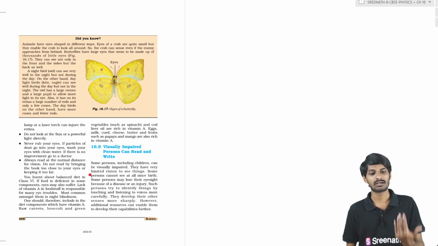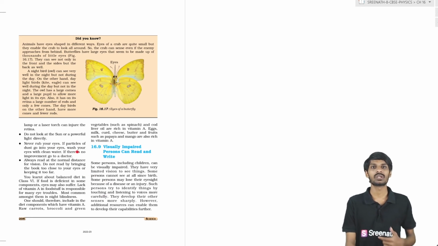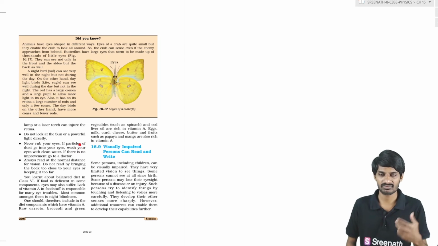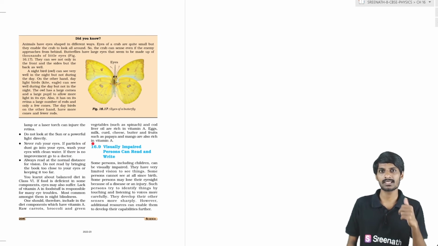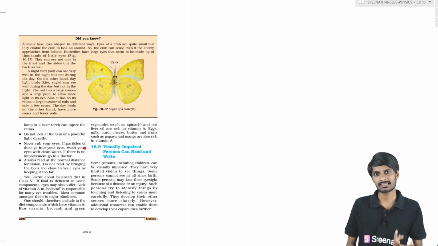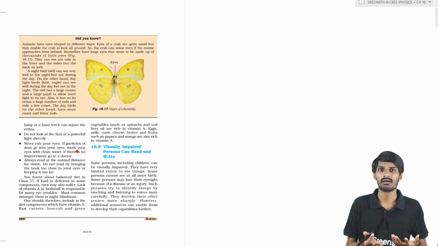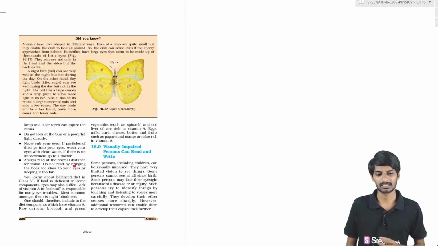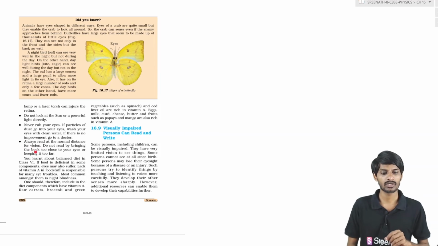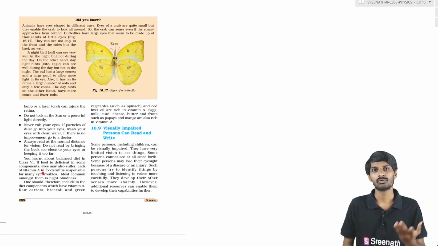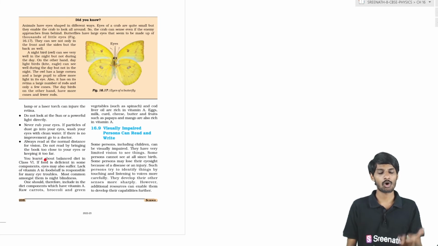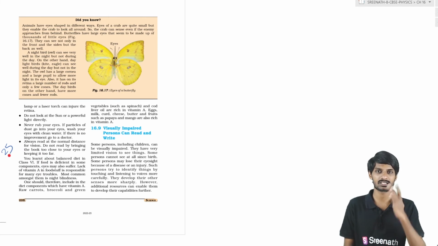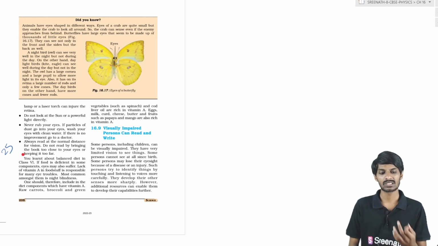Okay, students, and one more thing: never rub your eyes. If something is stuck in your eyes, never rub them. Clean your eyes, wash them with water. That is the better thing. And whenever we read or write, you have to place the book at a normal distance, which is 25 centimeters from your eyes, students. That is the good thing.